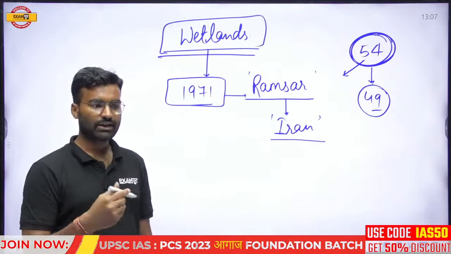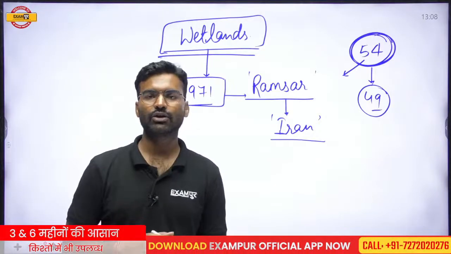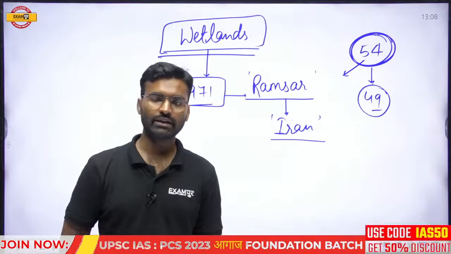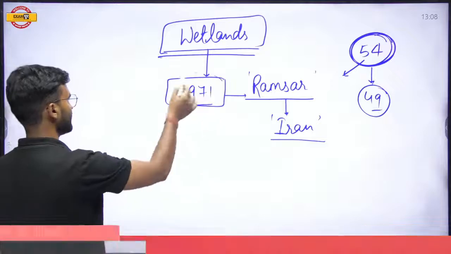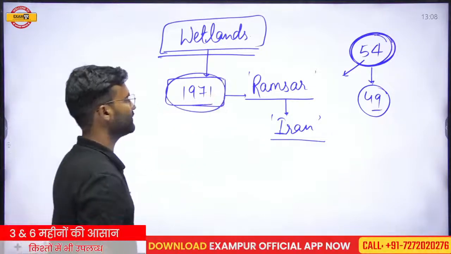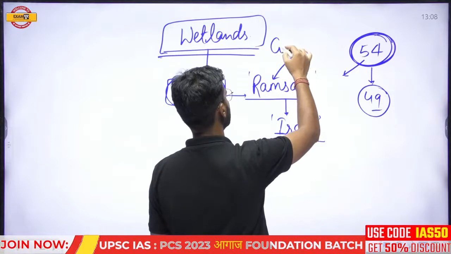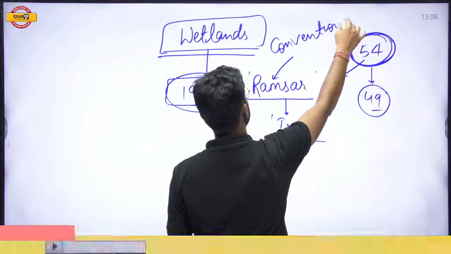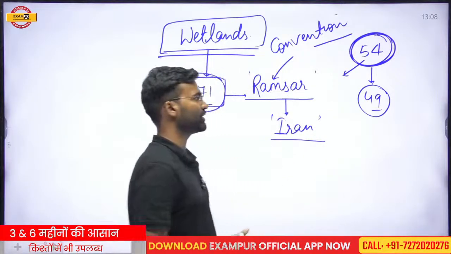So the first global initiative to conserve the wetlands was seriously taken at this convention, which is named after this city and is called the Ramsar Convention.